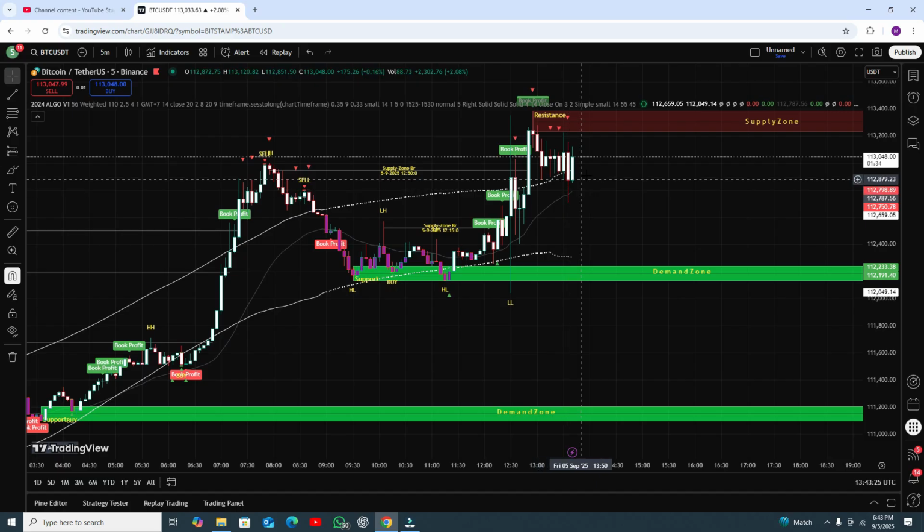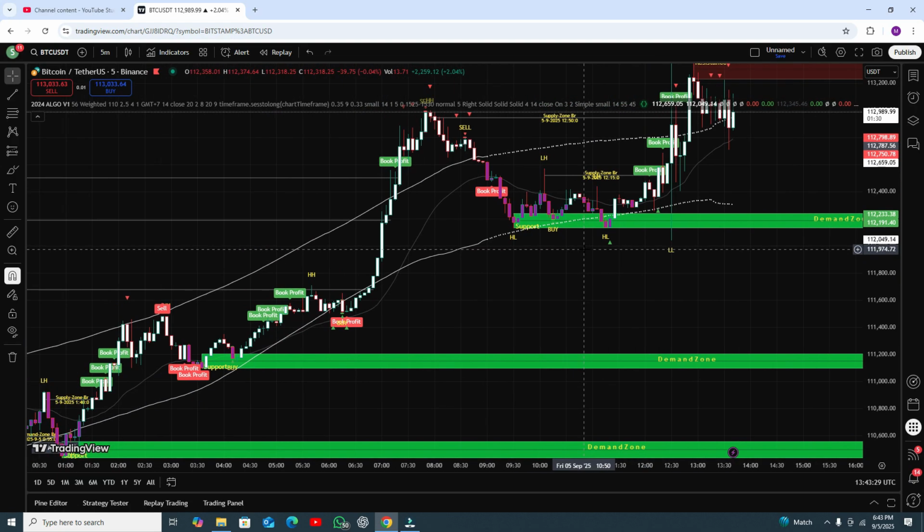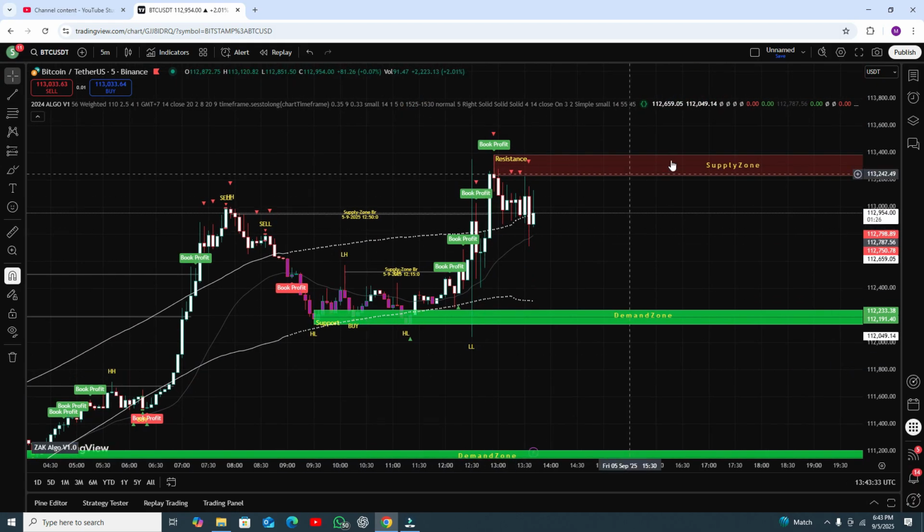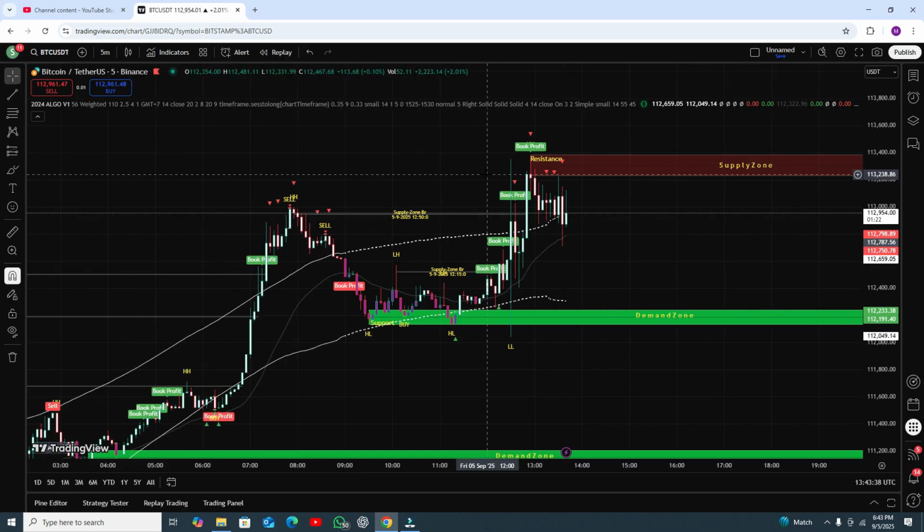Candle close below the EMA line, then we will take entry. Okay, and there is a support resistance, support and resistance level, supply and demand. Resistance and each and everything will automatically draw. Okay, and just need to follow.